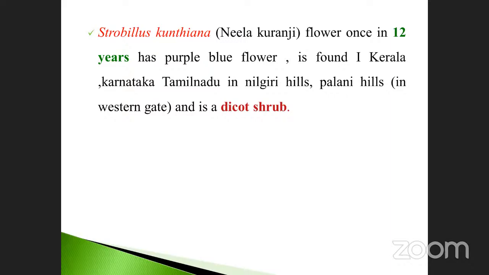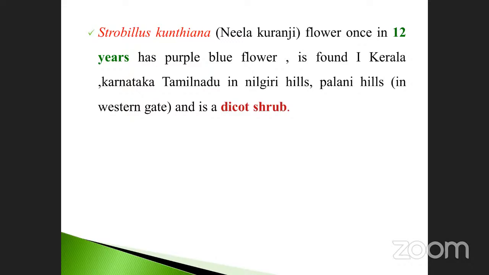The blue colour flowers, which has the botanical name Strobilanthes kunthiana, Neelakurinji. It is very, very important. How many years for its flowering? Once in 12 years. That is very, very important. And also the Western Ghats. It is also one of the dicot shrubs. We already discussed this in the last class.